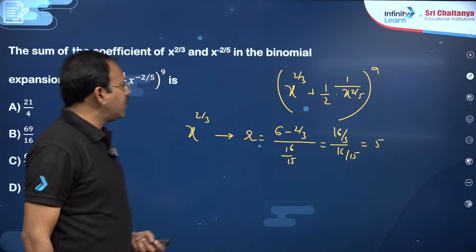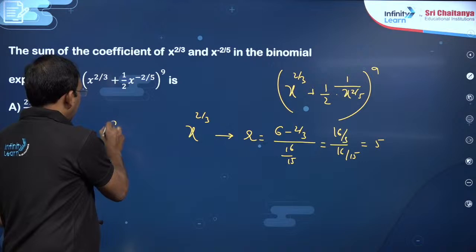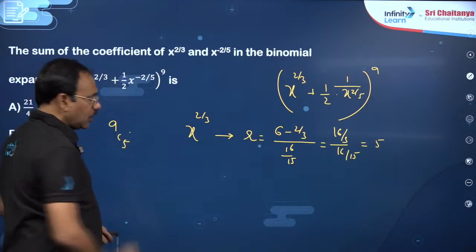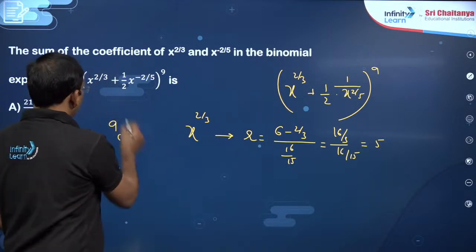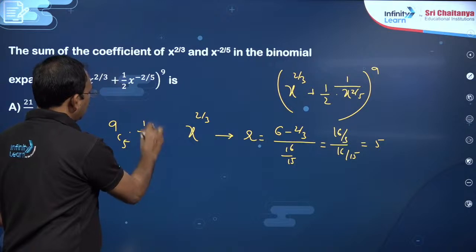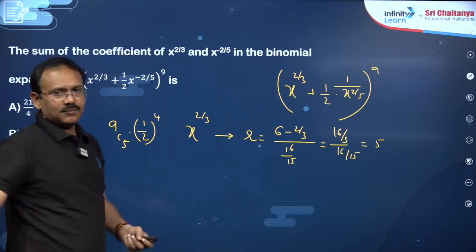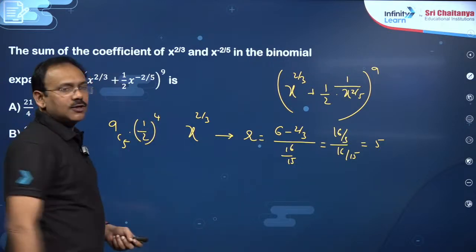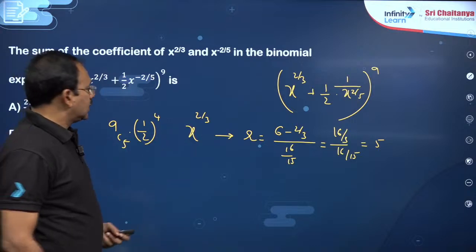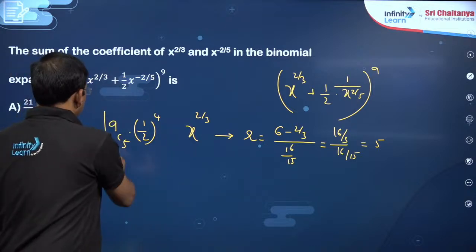R is equal to 5 means you just write the coefficient 9C5 into 1 to the power of something and 1 by 2 to the power of 9 minus 5, 4. So 9C5 into 1 by 2 power 4, which is one coefficient.